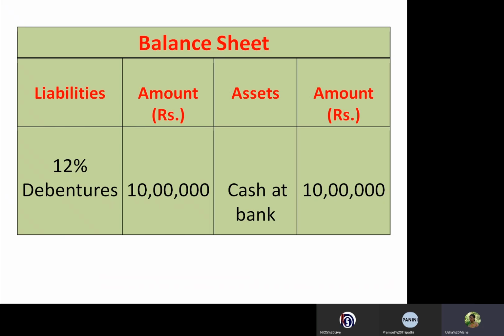So like that we have to show the accounting entries and the effect of this debenture issue on the balance sheet. Debentures will be recorded on the liability side, whereas cash will be shown on the asset side. So like that we can see the effect of this issue of debentures in the balance sheet.